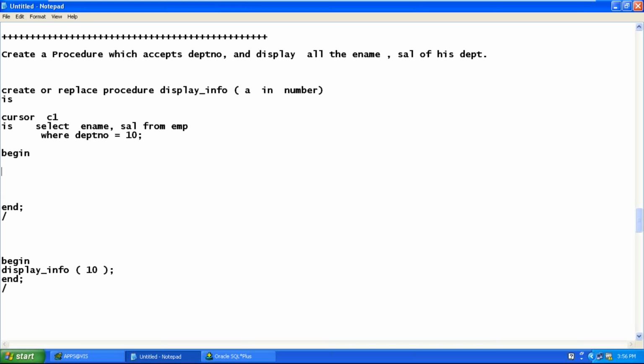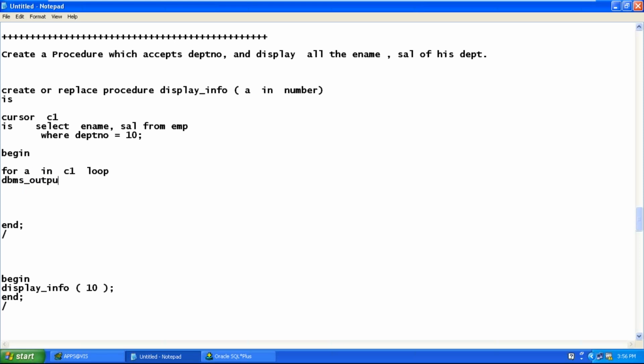Now how do we use cursor for loops? For A in C1 loop. You remember? The number of rows could be 1 to 3 or 1 to 5. You don't know the number of rows in department number 10, isn't it? So for all the rows in the cursor, variable A gets implicitly declared.